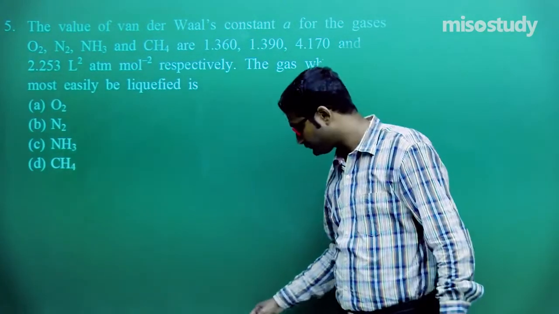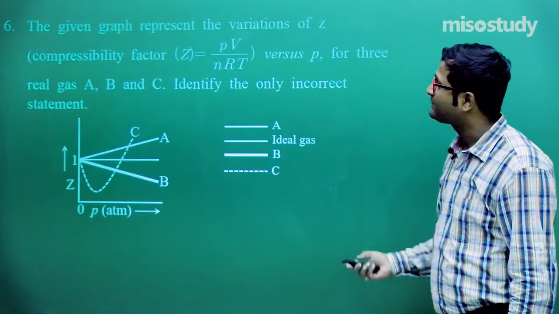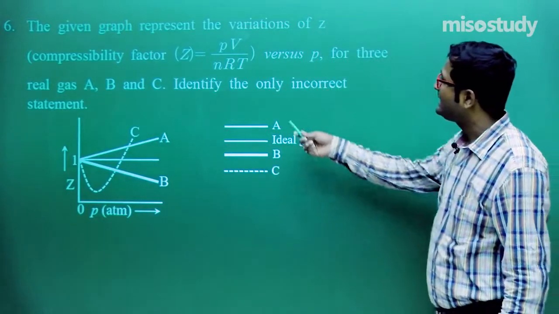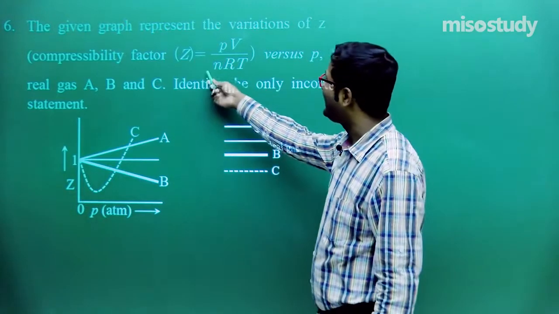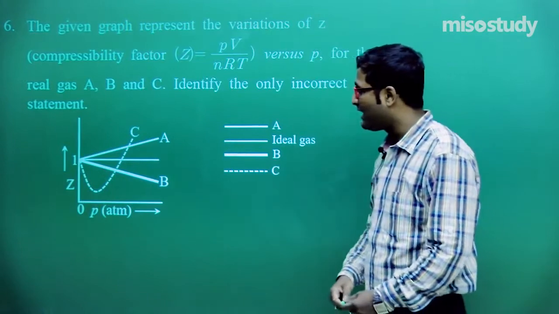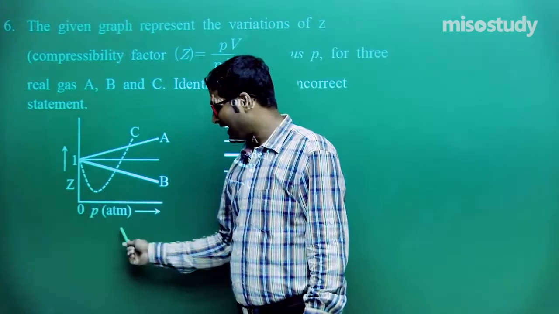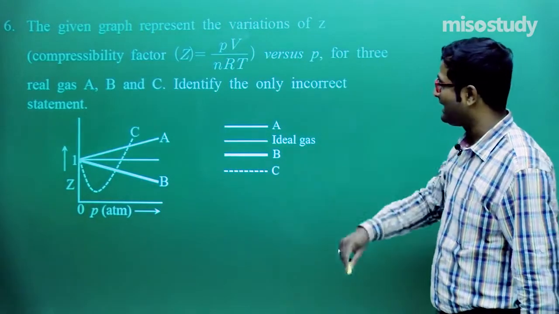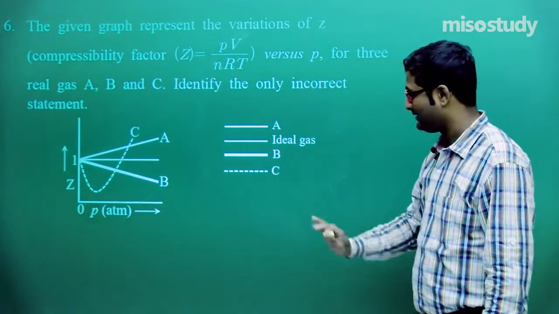Clear to you, friend? Now I am moving to the next part. Look at this question. What is given? The given graph represents the compressibility factor, that is Z equal to PV upon nRT, versus P. This is the graph between Z and P. Clear to you, friend? For three real gases A, B and C.